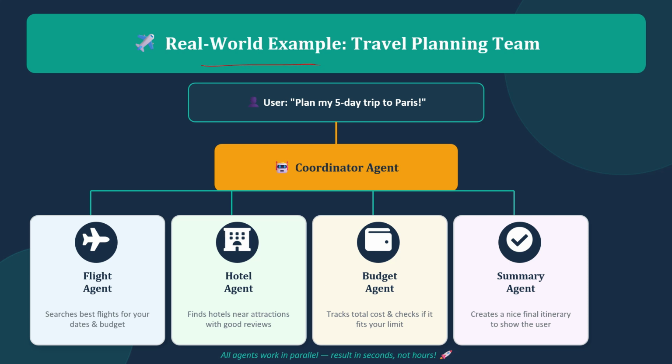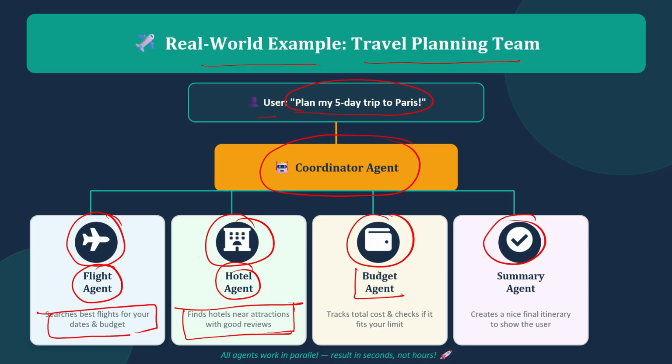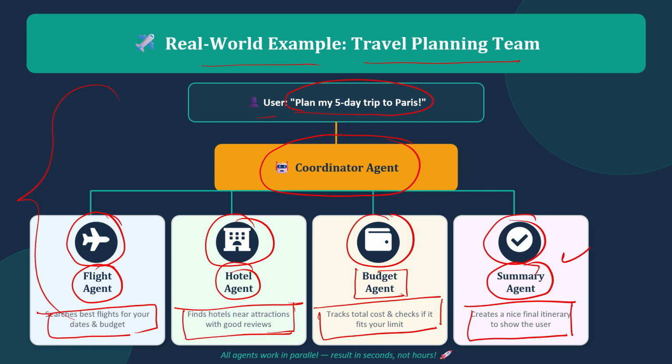Now a real world example: a travel planning team. The user says, plan my 5-day trip to Paris. There would be a coordinator agent and four different worker agents. The flight agent searches for the best flight for your date and budget. The hotel agent finds hotels near attractions with good reviews. The budget agent tracks the total cost and checks if it fits your limit. Then a summary agent creates a nice final itinerary to show the end user. So this is how a multi-agent system works: multiple worker agents, and a coordinator who coordinates the goal or task.